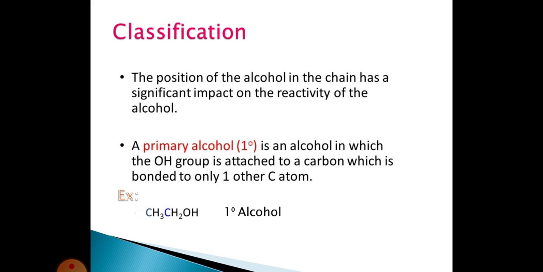A primary alcohol is an alcohol in which the OH group is attached to a carbon which is bonded to one other carbon atom. For example, if we are seeing CH3CH2OH, here the CH2 carbon is attached to the CH3 carbon atom. Then the CH2 carbon atom is called a primary carbon atom. This OH group is attached to a primary carbon atom. This alcohol is called primary alcohol.